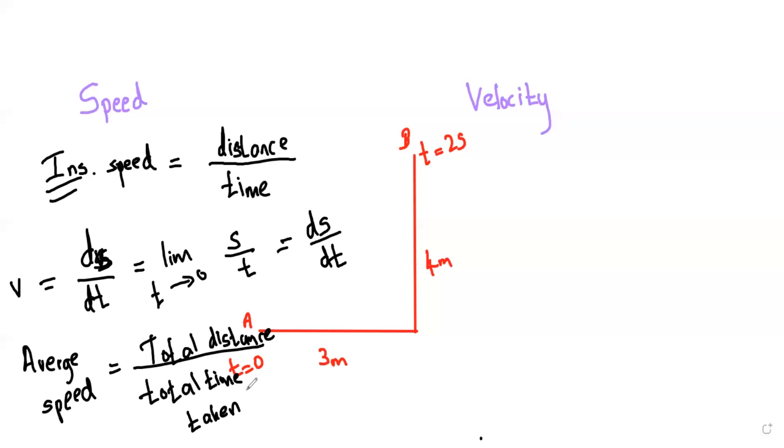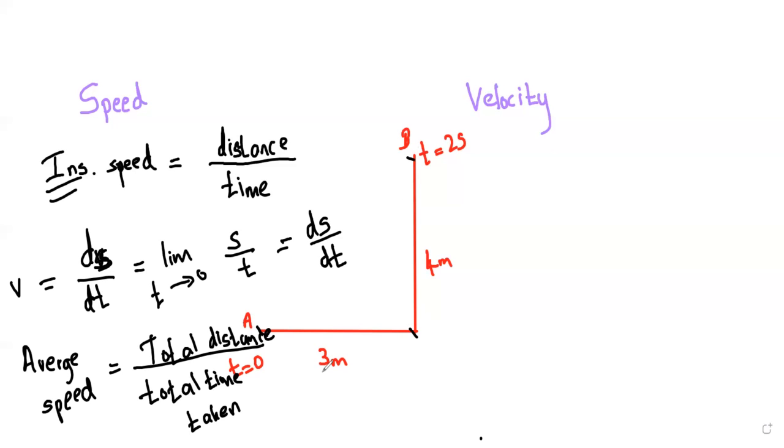Likewise, when you are considering the average speed, you are considering the total distance of that traveling, and you are going to divide it by the total time so that you are going to get the average speed of that vehicle. So here I have mentioned from this A, there is a person who is traveling 3 meter to his right, and after that he is moving upwards by 4 meter.